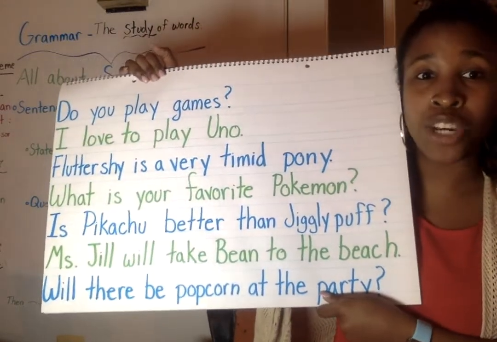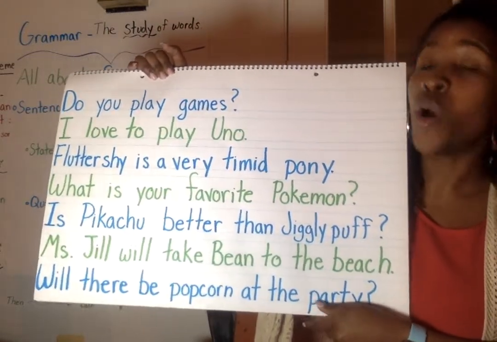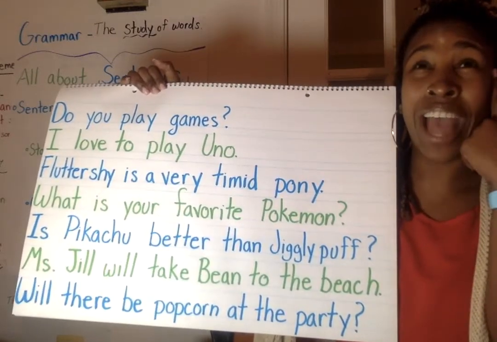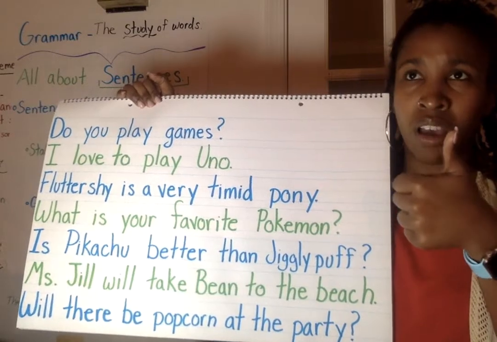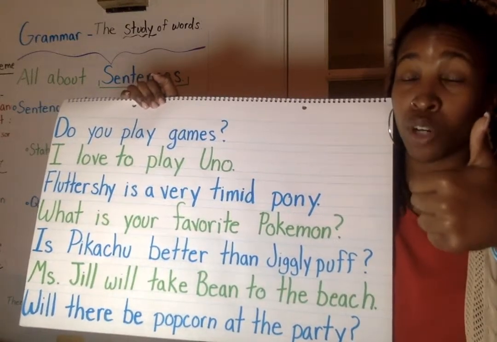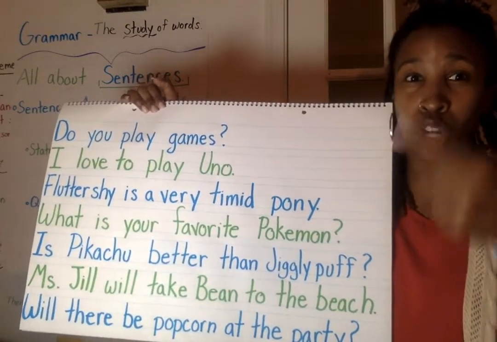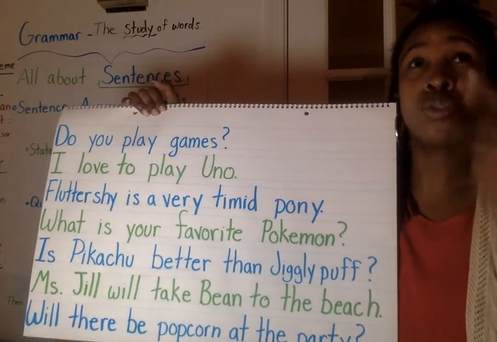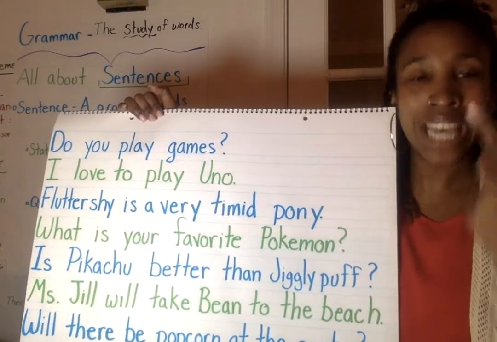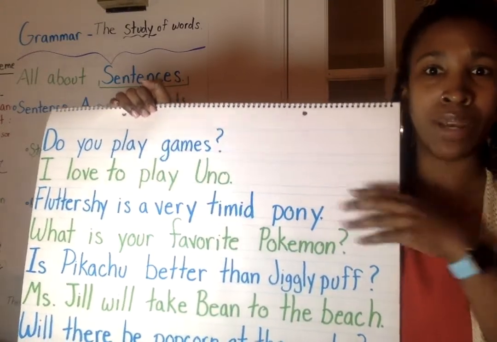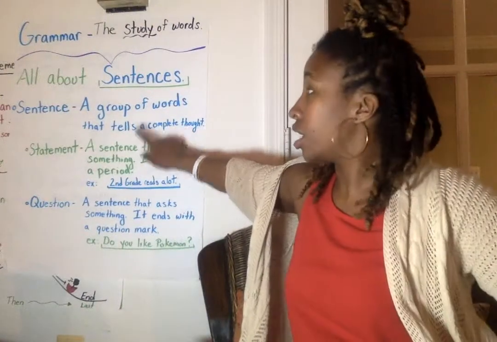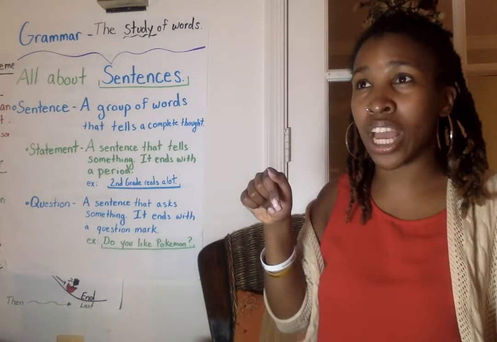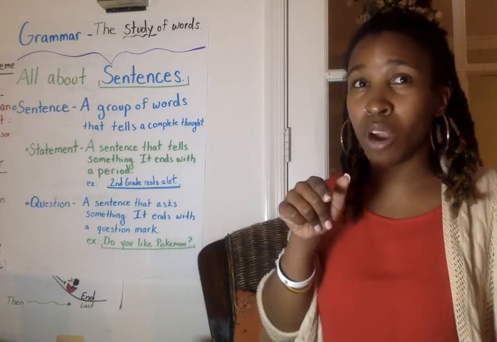So when you're looking in your reading or in your own writing, you want to think, one, do I have a complete thought? Is there a subject and a verb? Two, does it start with a capital and end with a mark of punctuation? And then three, am I telling something? Because if I'm telling something, then I'm going to use a period because it's a what? It's a statement. And if I'm asking a question, it's going to end in a question mark because it's a what?